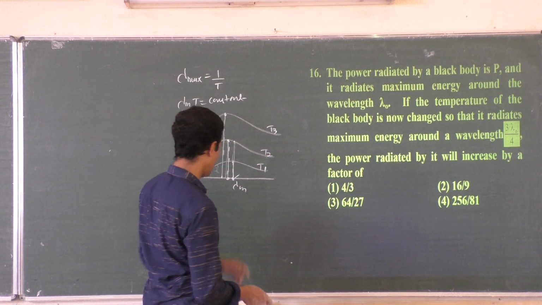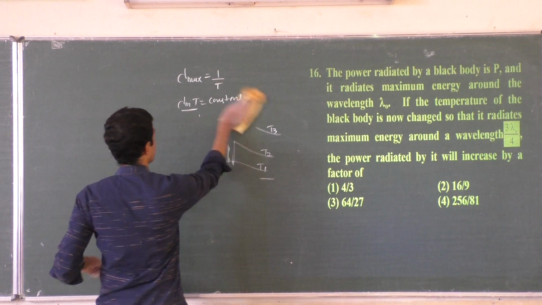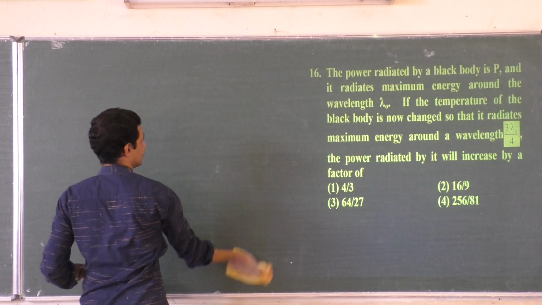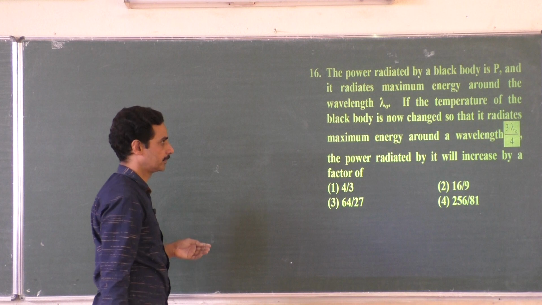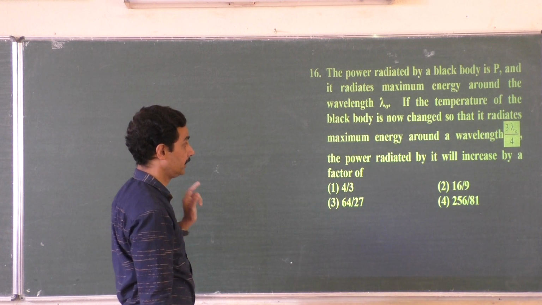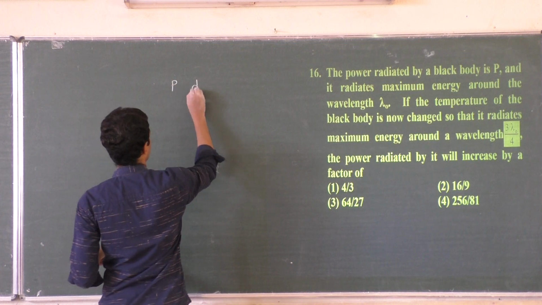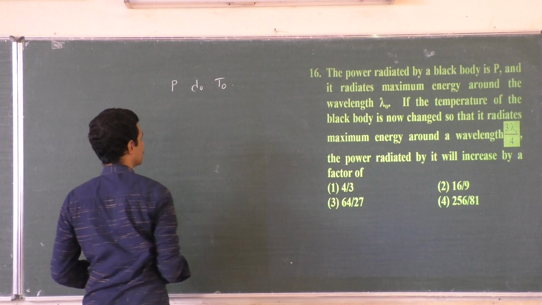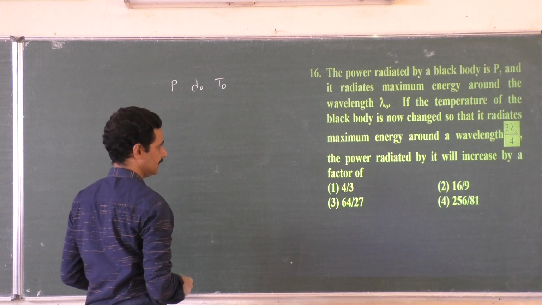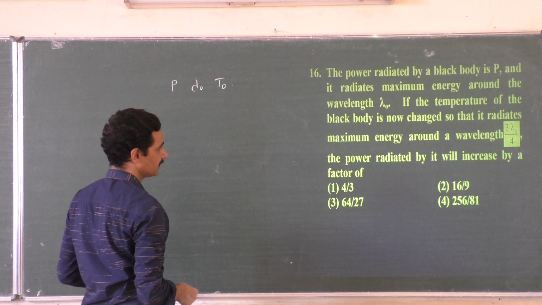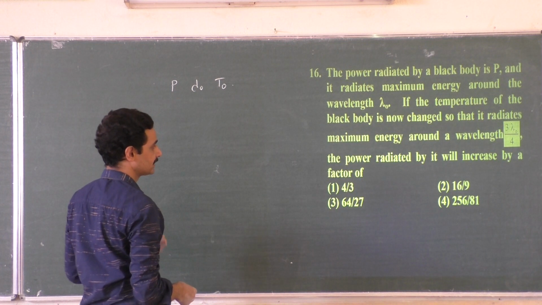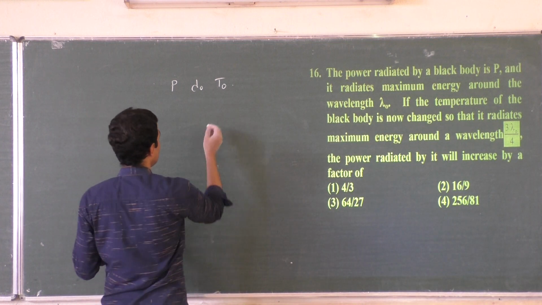What about the problem here? I think you can rub this now. Problem goes like this. The power radiated by a black body is P, and that is for emission of wavelength lambda naught. Let it be at a temperature T naught. Then how do you connect this? We will see that. If the temperature of the black body is now changed so that it radiates maximum energy around a wavelength of 3 lambda naught by 4.